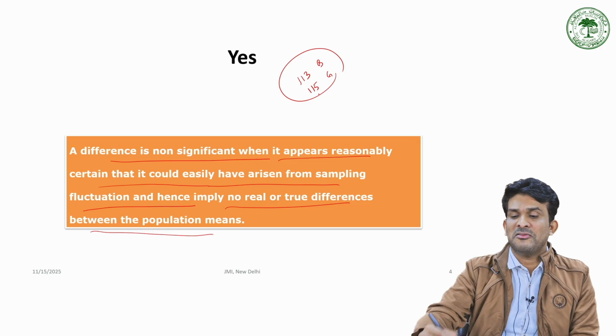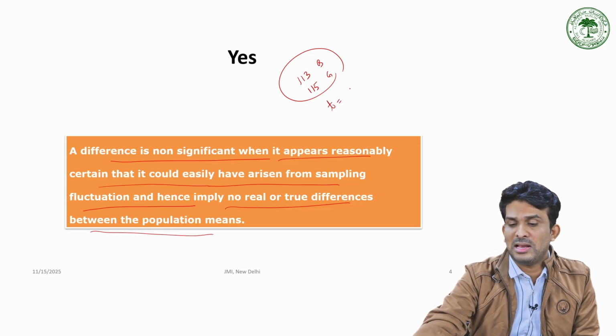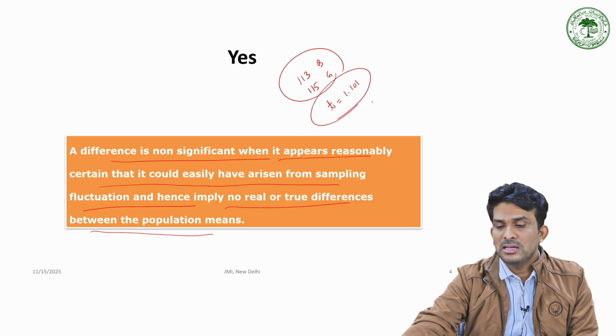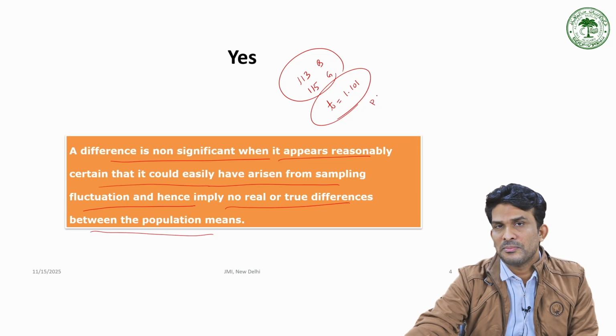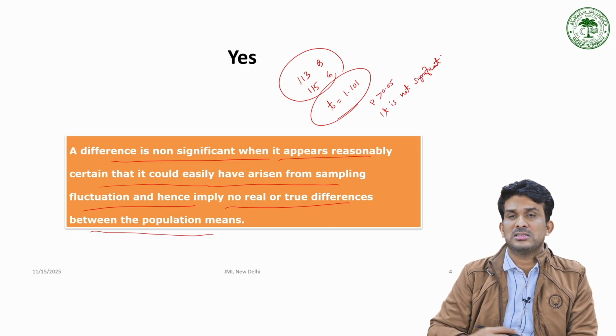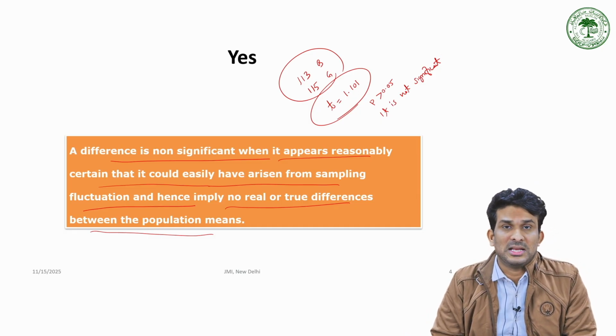The t value I got is 1.101. Then I judge that the probability is greater than 0.05. That is, it is not significant. The difference between means of boys and girls is not significant.